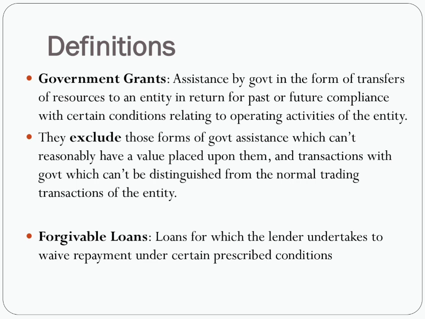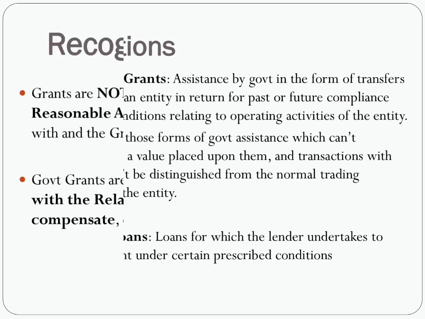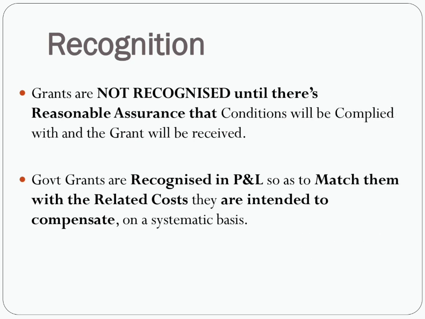Forgivable loans are the loans for which the lender undertakes to waive repayment under certain prescribed conditions. Recognition of government grants. The grants are not recognized until there is a reasonable assurance that the conditions will be complied with and the grant will be received.